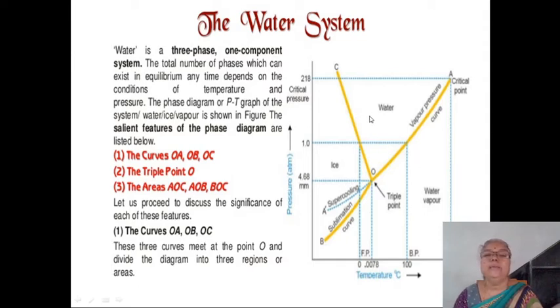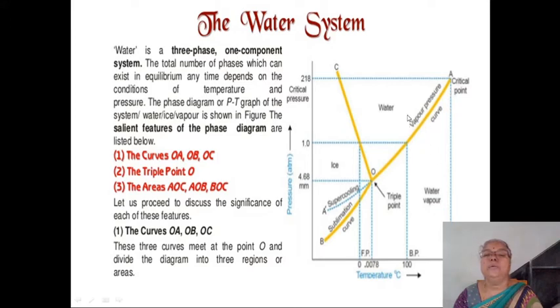Then we will see the curves. Here in this diagram there are four curves. The first curve is the OA curve, and along this OA curve two phases are in equilibrium. Here liquid is in equilibrium with its vapor, and this curve is called the vaporization curve or vapor pressure curve. As temperature increases, the vapor pressure also increases. It is shown with this curve OA.